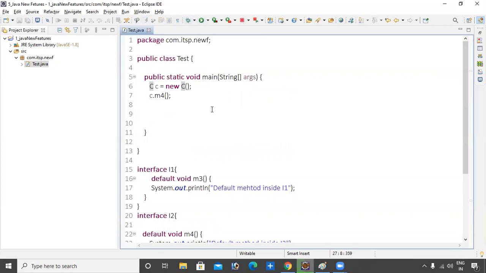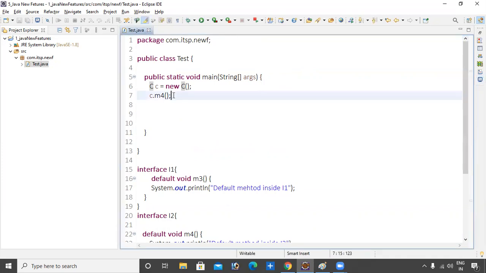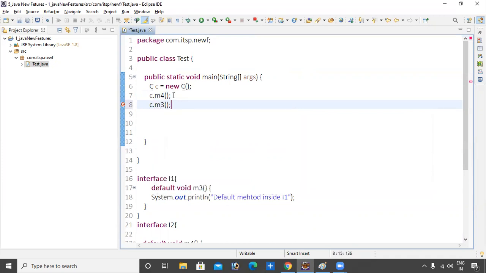Try to run it. Click this button. The overridden method is available now. If we want to click C dot m3 method, the m3 method is also available inside. Now the m3 method comes.